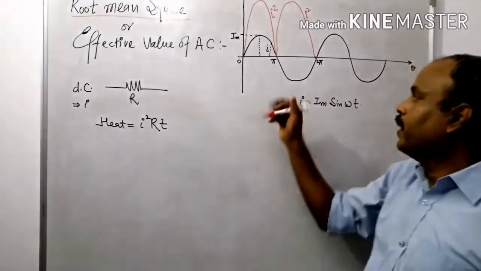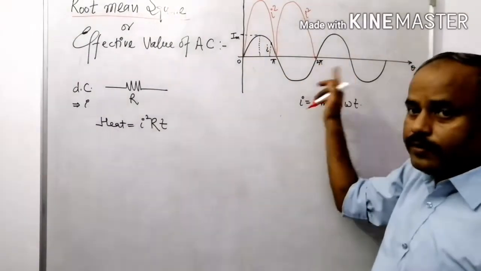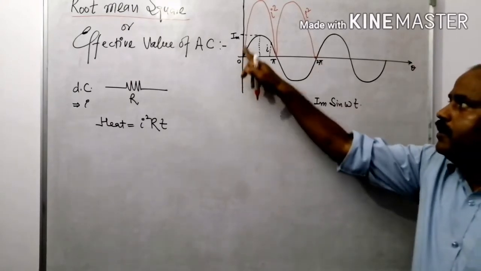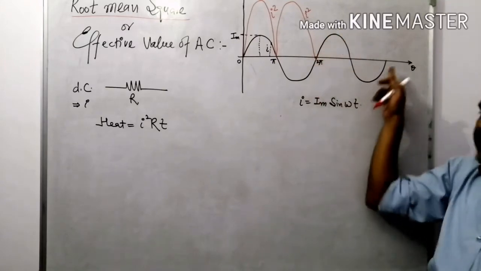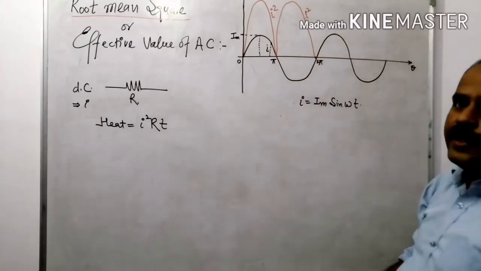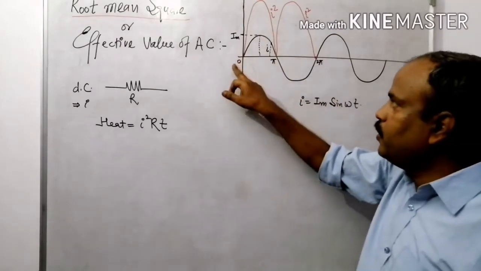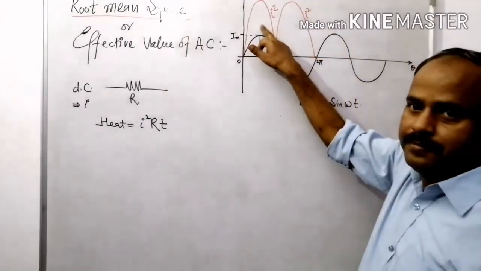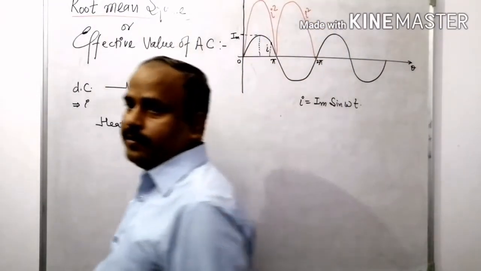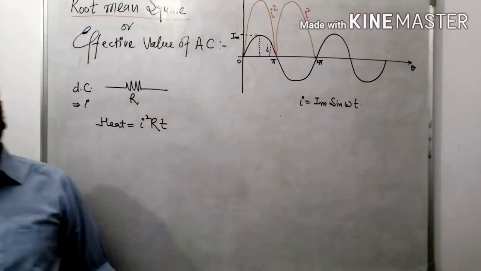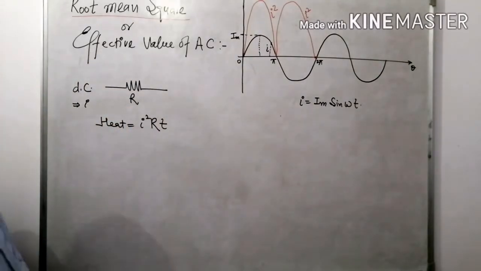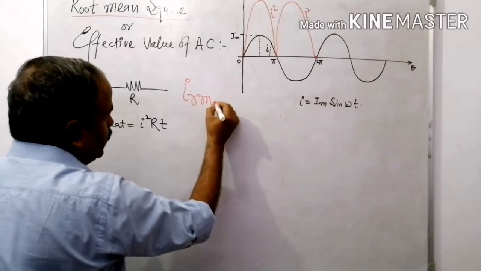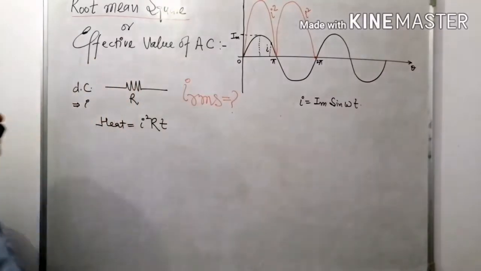See very carefully. This is the sinusoidal wave having time period 2 pi, because after 2 pi this waveform will repeat itself. But the time period for the I square wave is 0 to pi, because after pi it is repeating itself. So the time period for the square wave, that is I square, is 0 to pi. Right? Now I am going to calculate root mean square, I RMS.